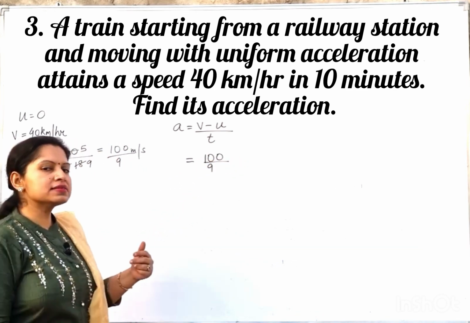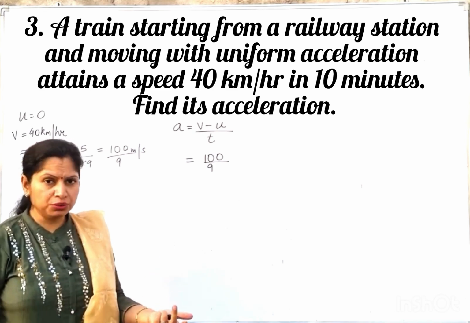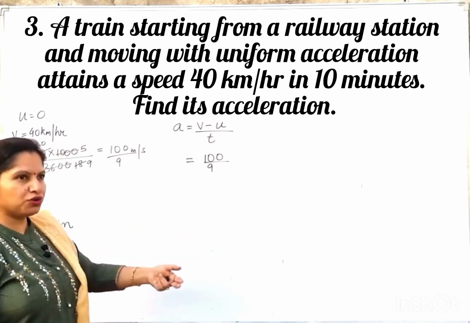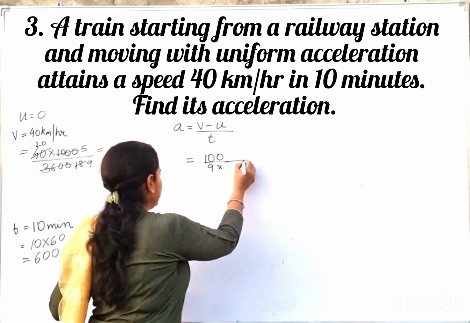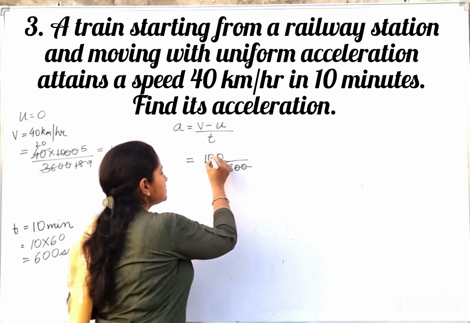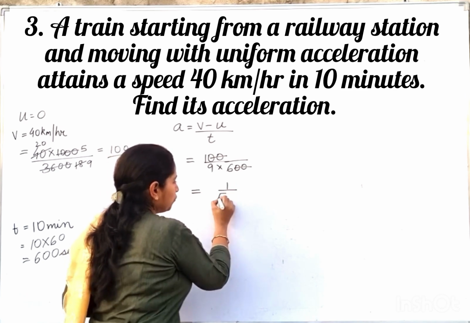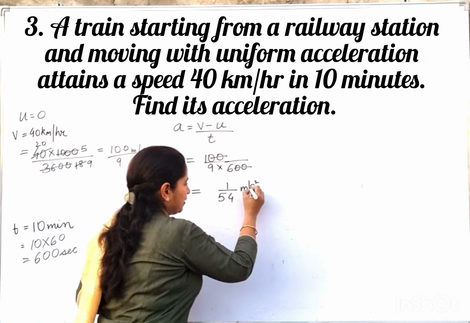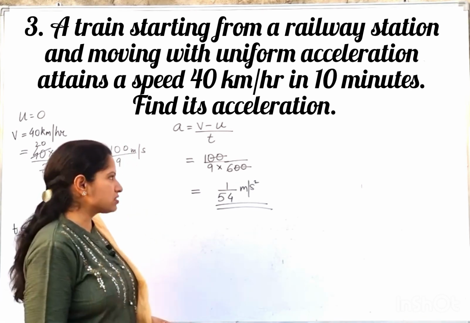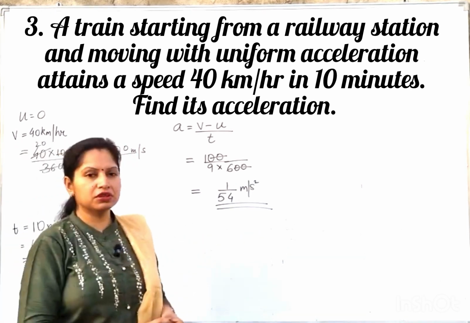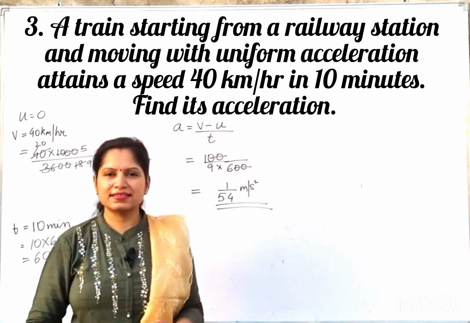minus 0. If you subtract 0 from any number, you get the same number only, so we need not subtract 0 from this. Now divided by time, that will be divided by 600. Zeros get cancelled out. So it comes to 1 upon 54 meter per second square. It's positive because initial velocity is 0 and final velocity is increasing to 40 km per hour. Okay, so that's the solution of this question.